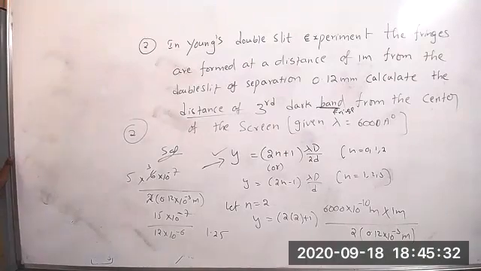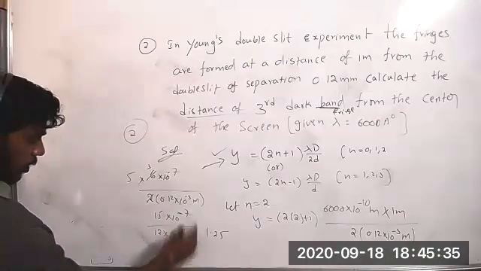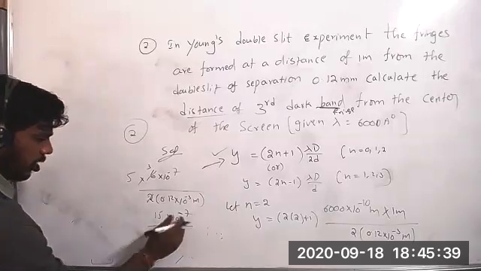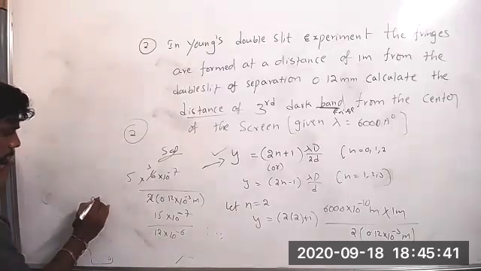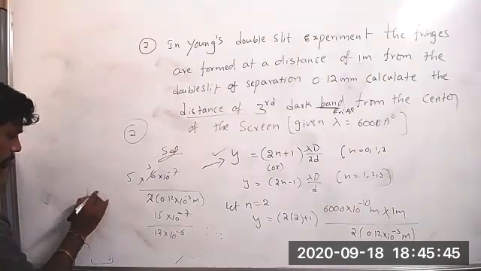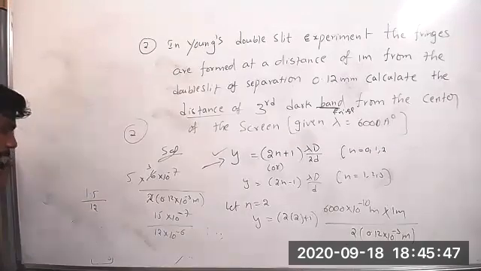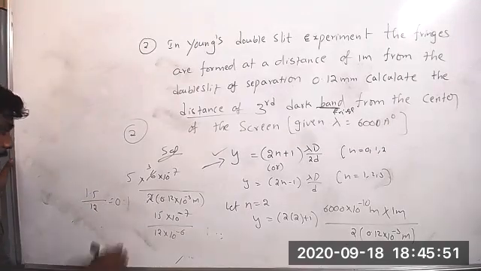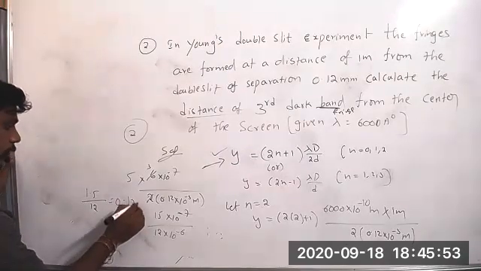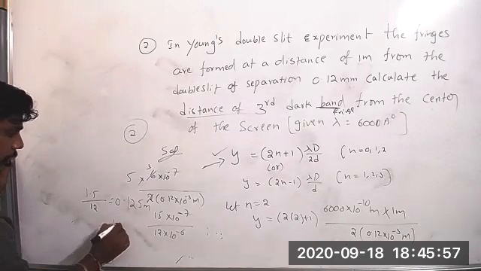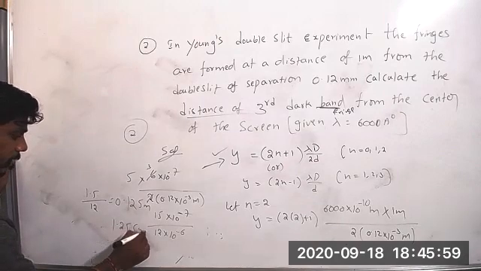Meters or centimeters? Centimeters. Now everything we are doing in meters, right? Yes, sir. So when you do this, you will get 1.5 by 12, so you will get 0.125 like that in meters. So 1.25 in centimeters.